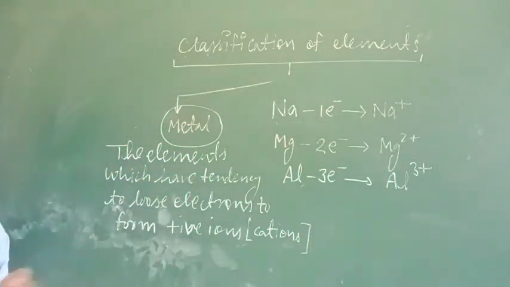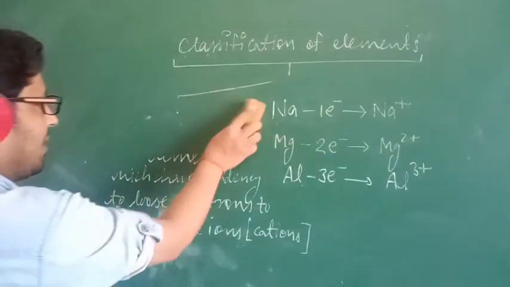Now after the metals, I will talk about the non-metals. What are non-metals?